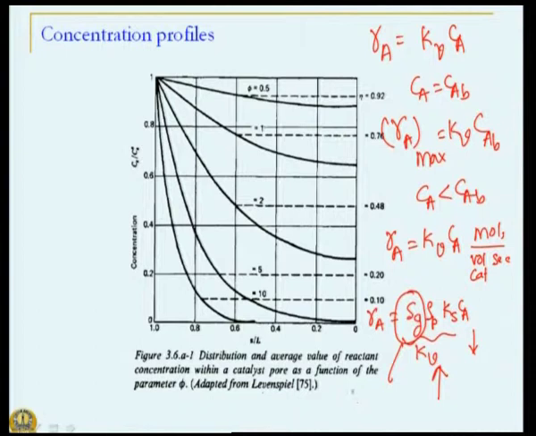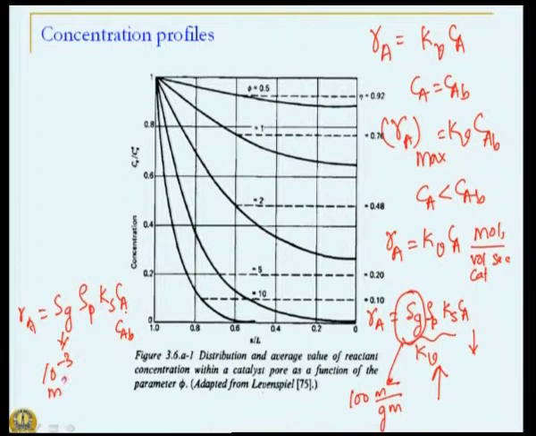So, even though Ca is low when the catalyst is porous, kV value is fairly high, because a porous catalyst gives us as high as 100 meter square per gram of catalyst. Whatever loss in reaction rate occurs because concentration is low is more than made up by surface area, which is high. This is my catalyst pellet. If I were to do the same reaction only on the surface, everything else being same, Ca may be Cab, but Sg will be of the order 10 raised to minus 3 meter square per gram.